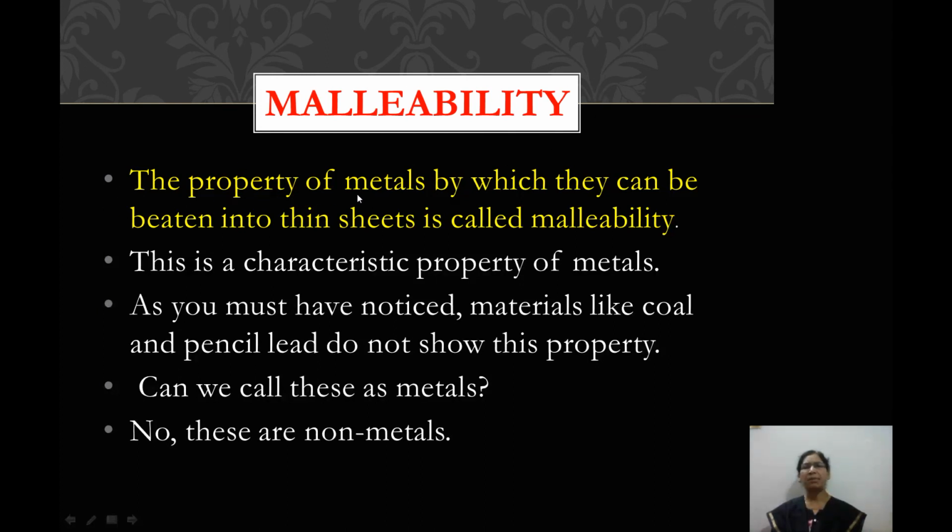The property of metals by which they can be beaten into thin sheets is called malleability. This is a characteristic property of metals. As you must have noticed, materials like coal and pencil lead do not show this property. Can we call these metals? No, these are called non-metals.